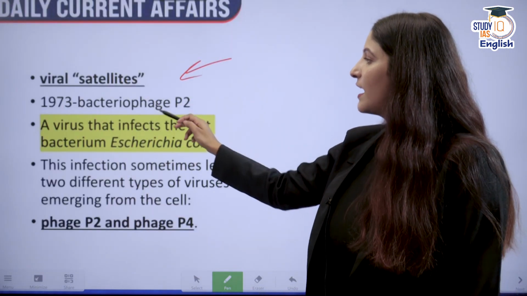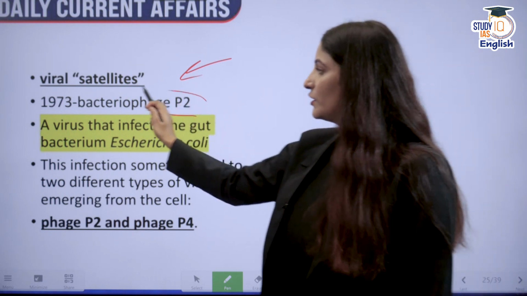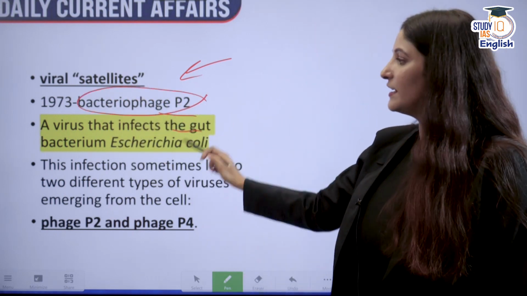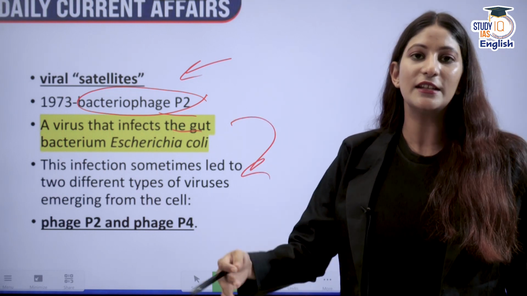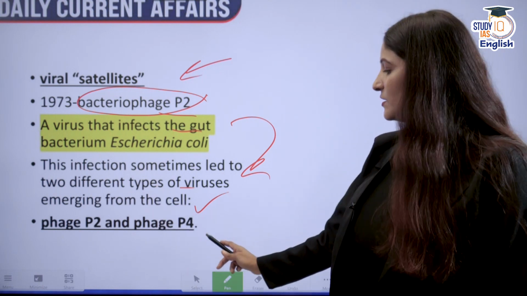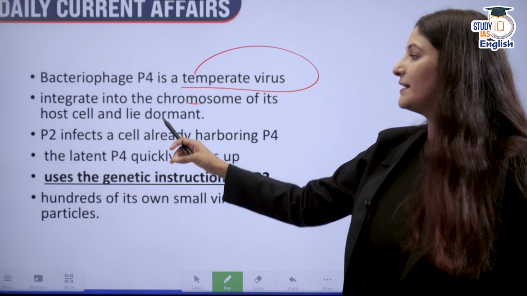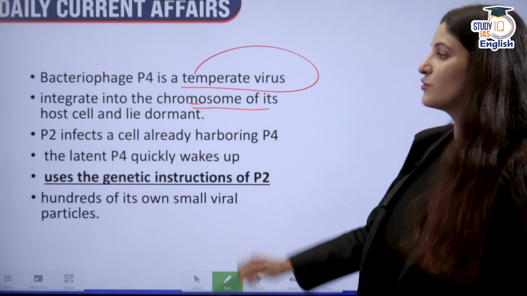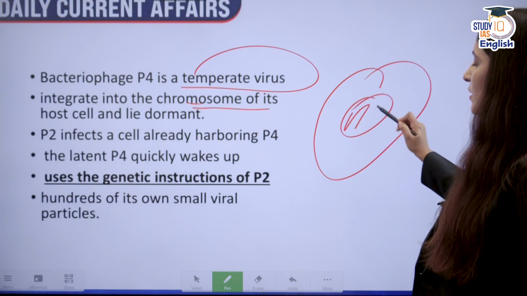Viral satellites have, in theory, been talked about in 1973. Bacteriophage P2 is a virus that infects the gut bacterium E. coli. This infection sometimes leads to two different types of viruses emerging, phage P2 and phage P4. Phage P4 is a temperate one because it actually integrates into the chromosome of its host cell. This is the host cell and this is the chromosome.